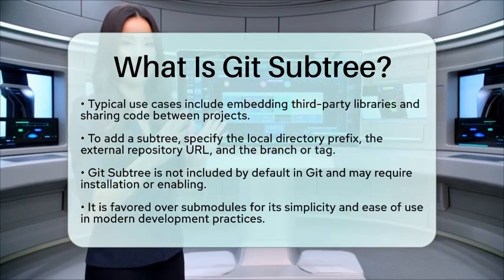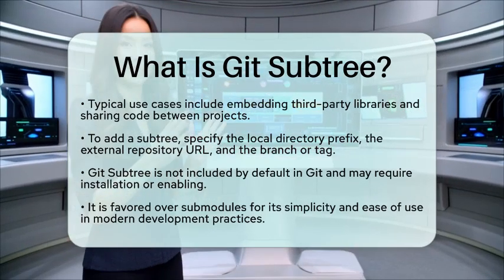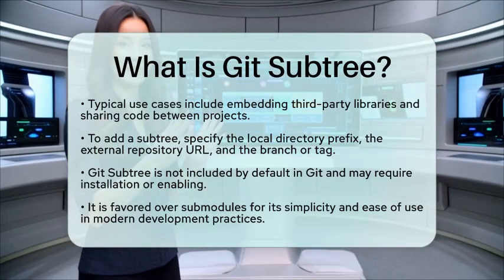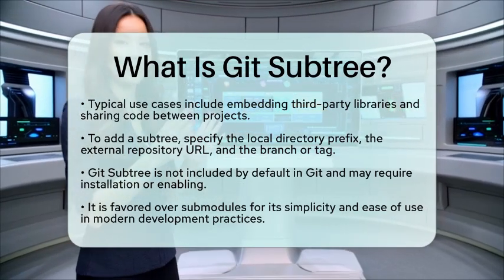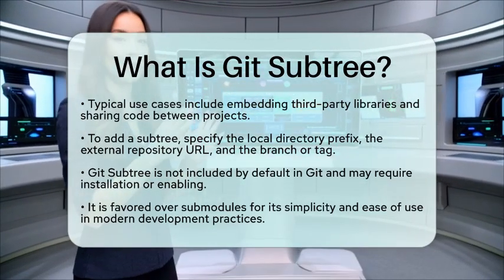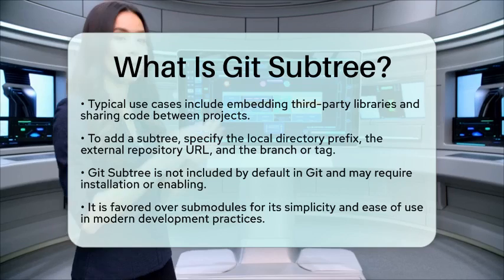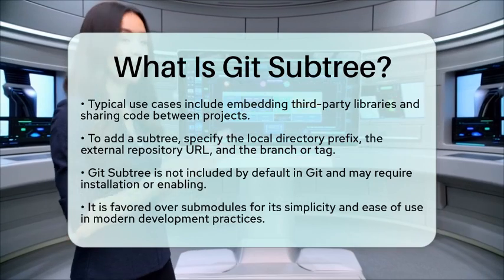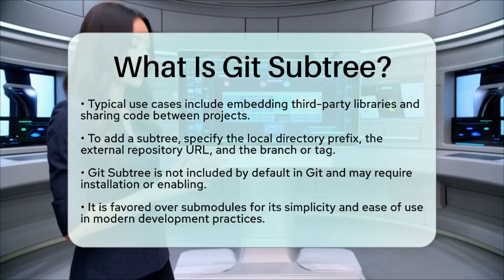Git Subtree is not included by default in Git and often requires explicit installation or enabling. However, it has become a popular alternative to submodules due to its simplicity and ease of use. Overall, Git Subtree is a practical tool for integrating and managing external Git repositories within a main project repository, offering a streamlined approach to dependency management and code sharing that aligns well with modern software development practices and continuous integration and continuous deployment workflows.